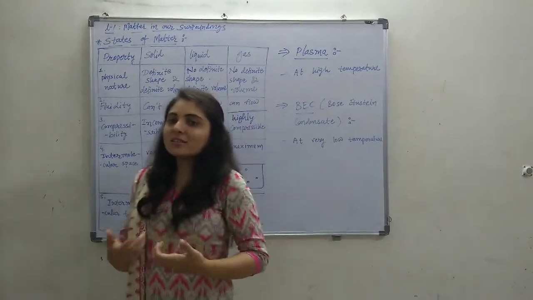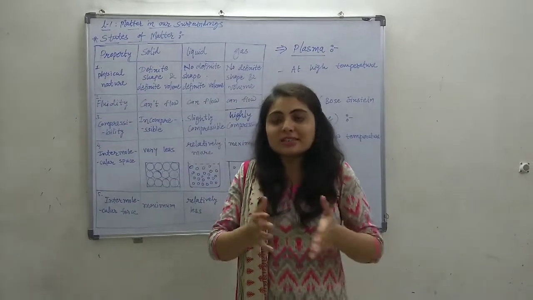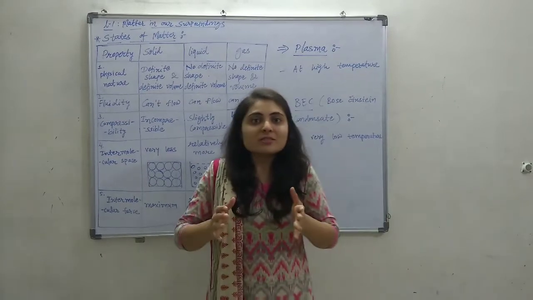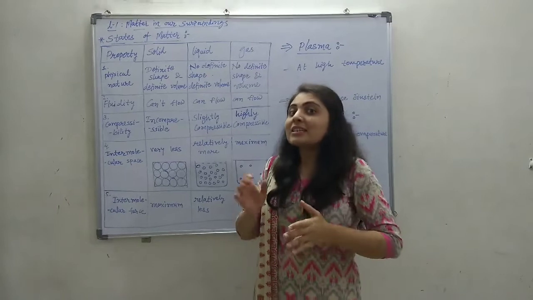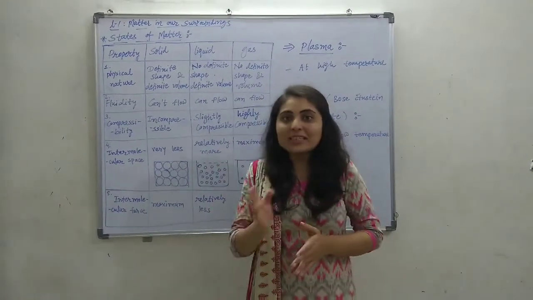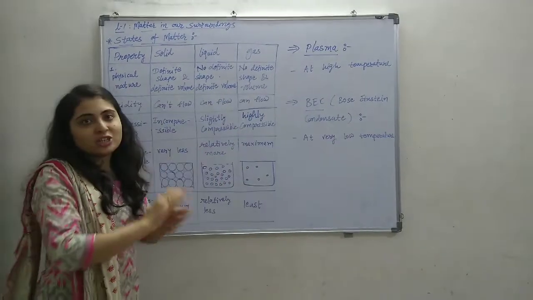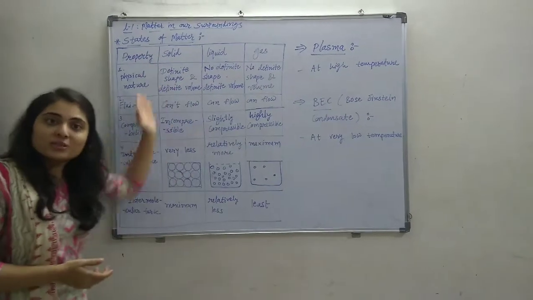As we have discussed earlier, matter is classified according to its physical property. So in this lesson we are trying to classify the matter. According to modern science, the matter is divided into mainly three types, that is solid, liquid and gaseous state. We are trying to differentiate these three types, solid, liquid and gas, based on their properties.